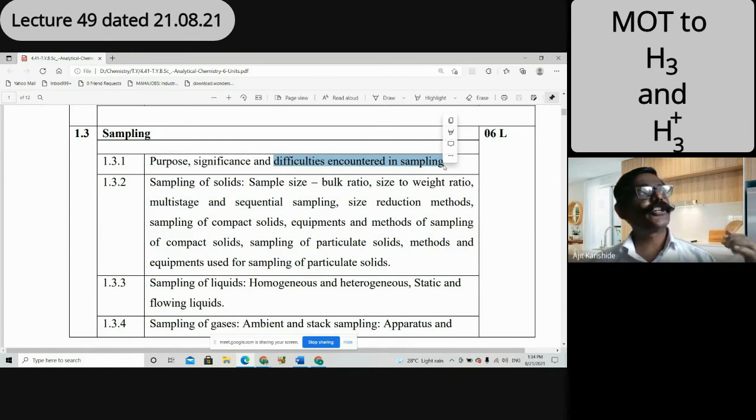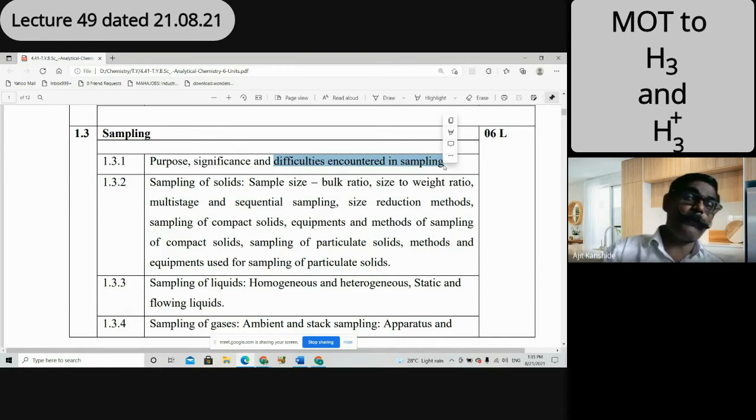Suppose an industry's sewage water goes directly, it should not go anywhere actually, but it is a reality, sometimes to the river. If toxic contaminants like mercury or lead are in the sewage, and I want to see the contamination in the river, then from which portion should I take the sample?